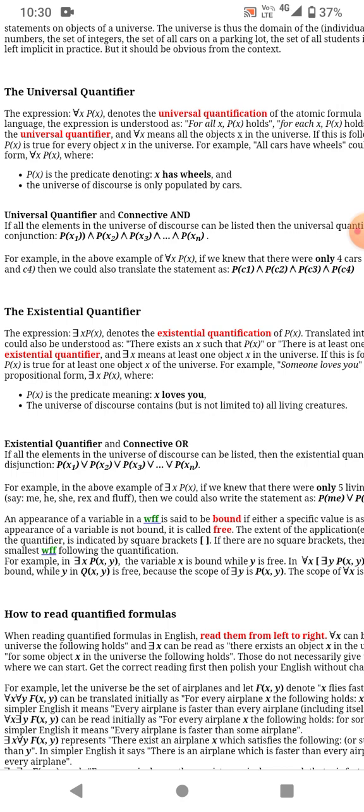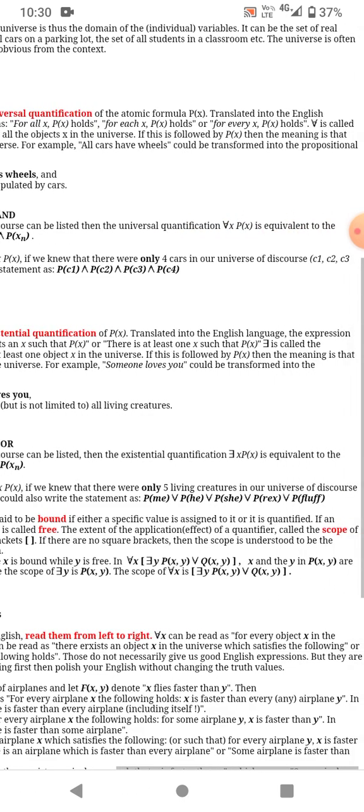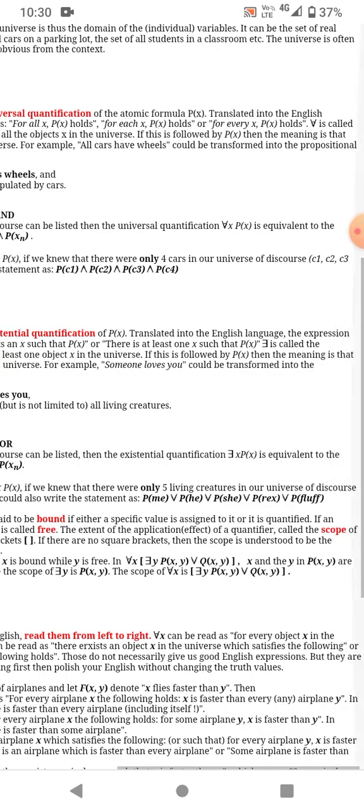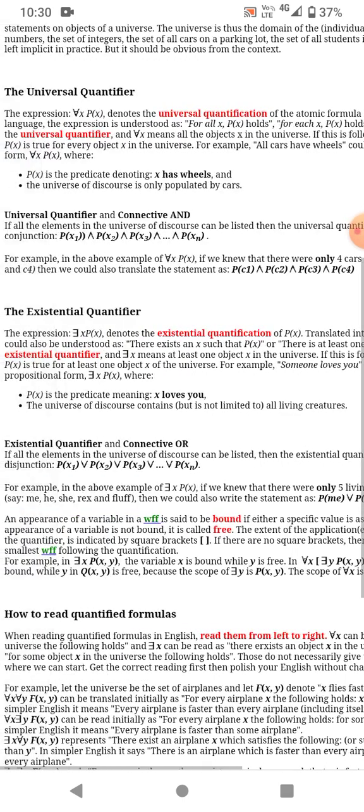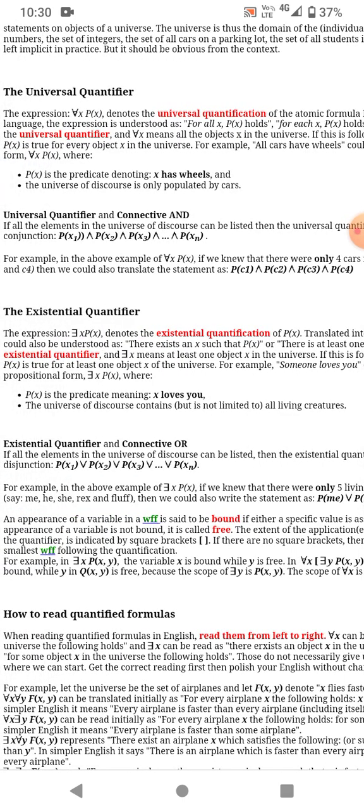In the universal quantifier, where all elements in the universe of discourse can be listed, the universal quantification for all x, P(x) is equivalent to the conjunction P(x1) ∧ P(x2) ∧ P(x3) ∧ and so on, ∧ P(xn).